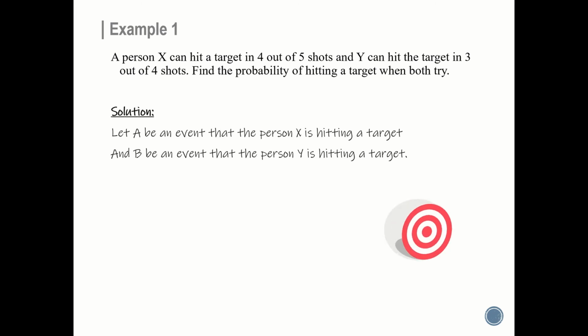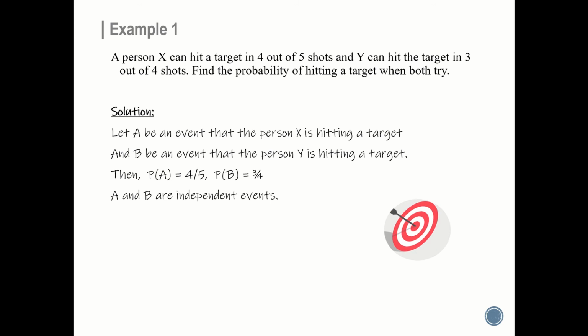Solution. Let A be an event that the person X is hitting a target and B be an event that the person Y is hitting a target. So, probability of A equals 4 by 5 and probability of B equals 3 by 4. Here given A and B are independent events.